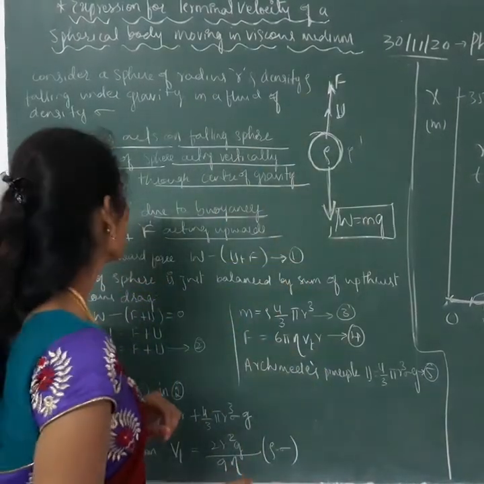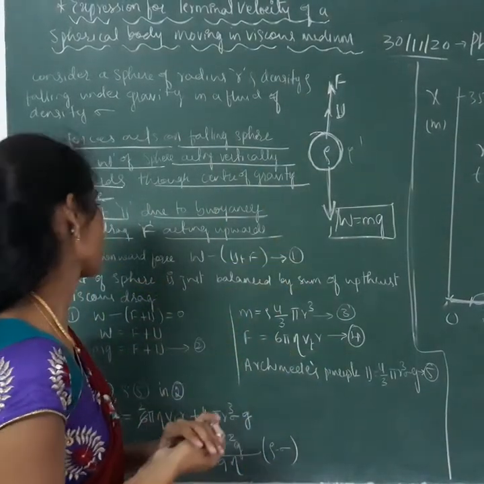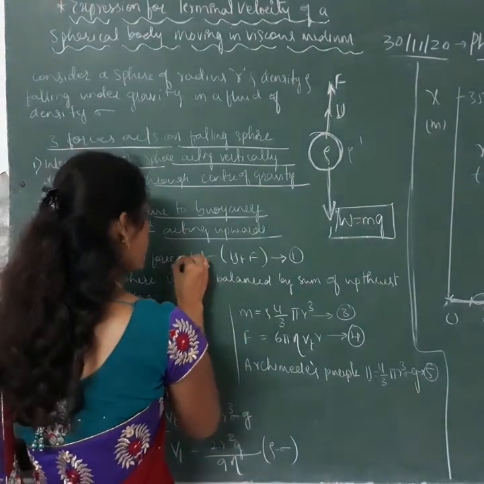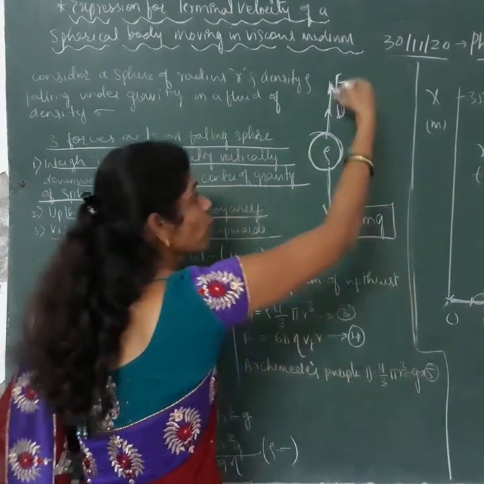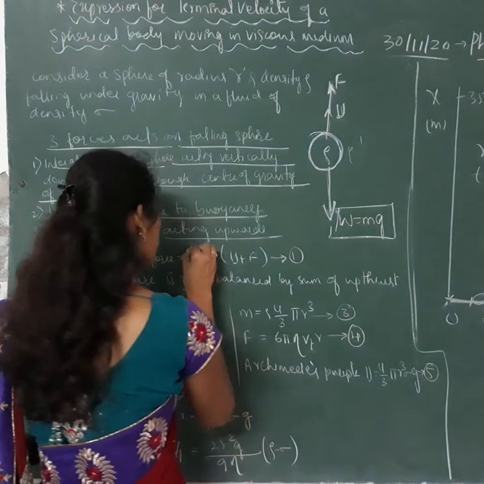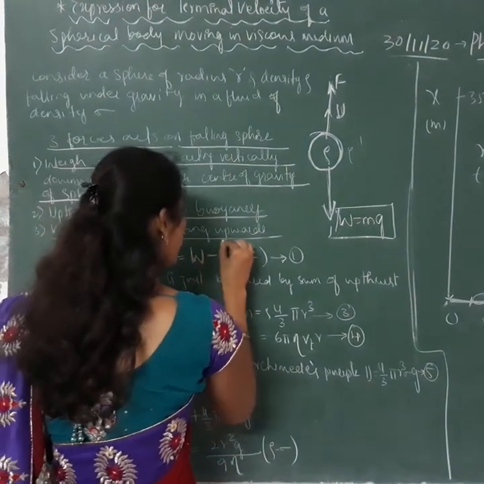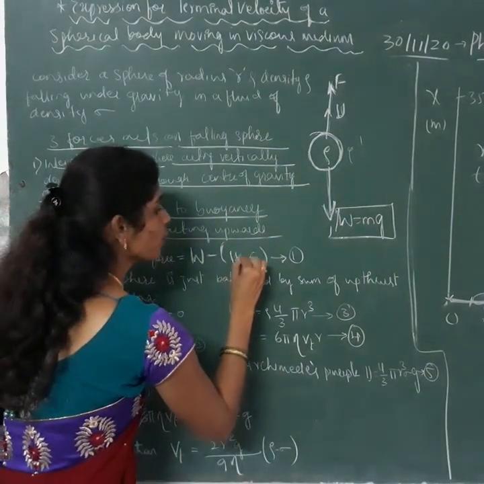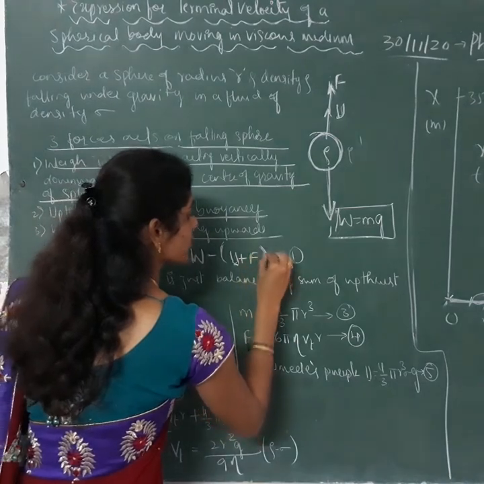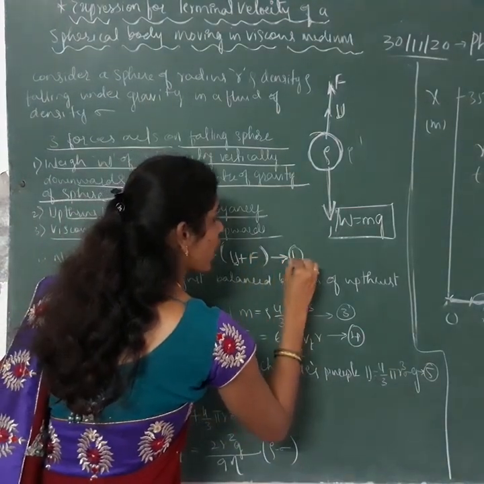And here the net force is given by the formula. The total force acting on this sphere is calculated using the formula W minus (U plus F). Let us consider this as equation 1.